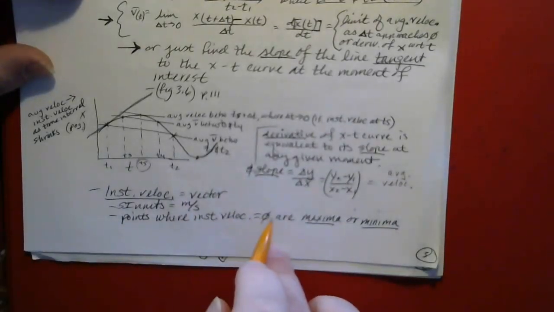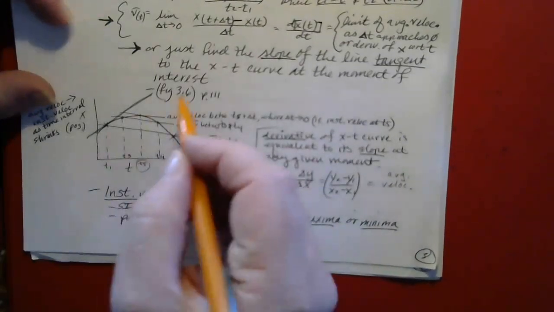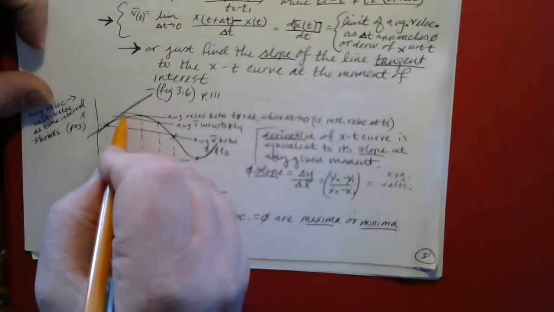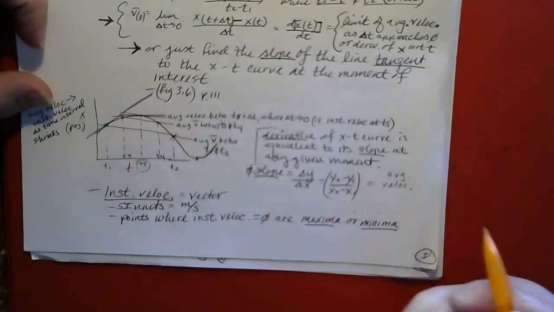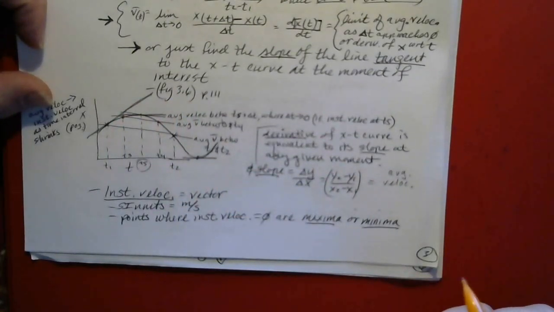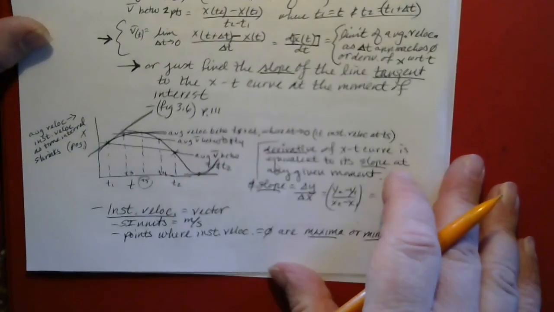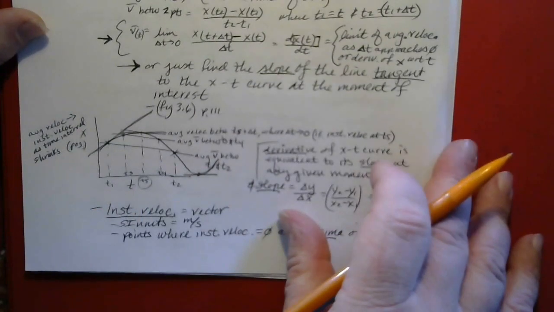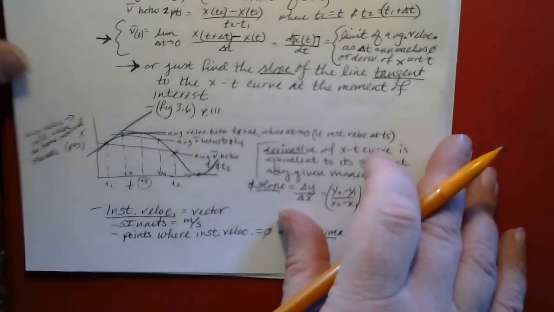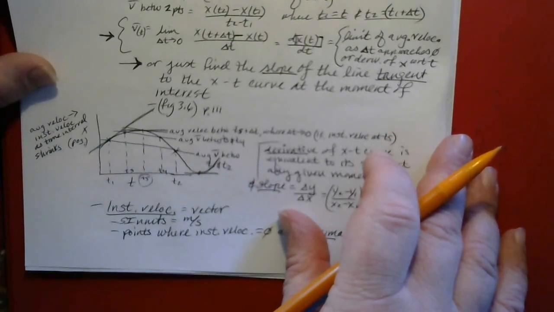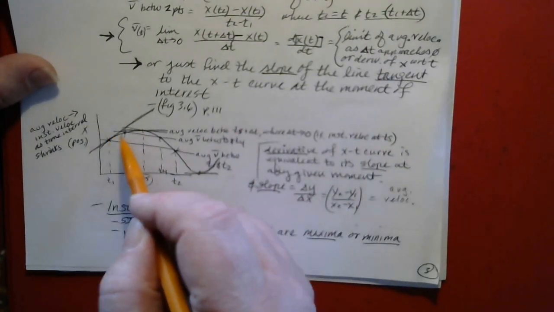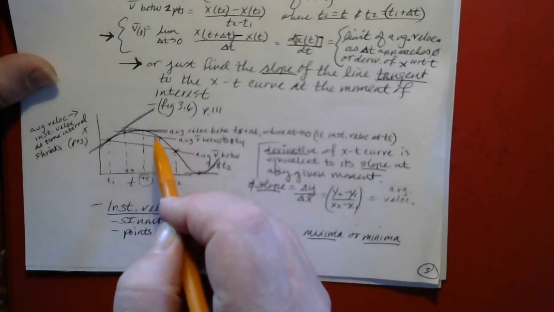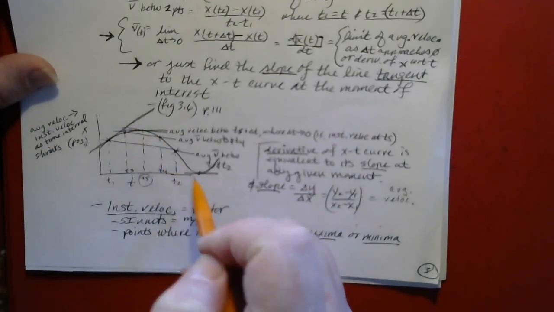And any point where the instantaneous velocity is 0 would be a maximum point or a minimum point. So instantaneous velocity should be 0 at the peak, and it should be 0 again at the trough. And in practical terms, what a peak or a trough means in a position versus time curve is that the item or the object is changing directions. Okay, so it was going in a positive direction for a while, but then it turned around and went in a negative direction. So it changed directions.